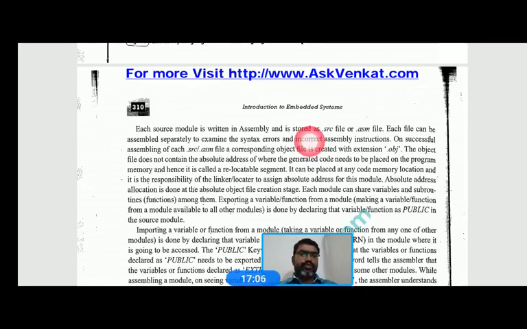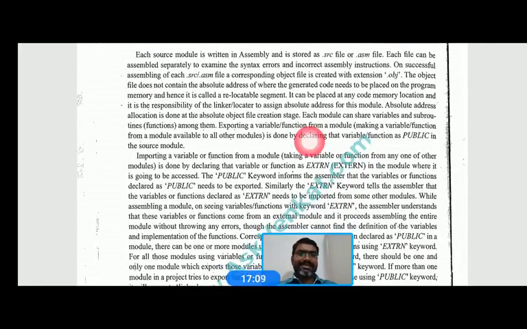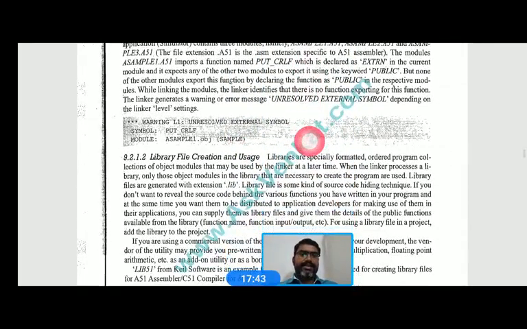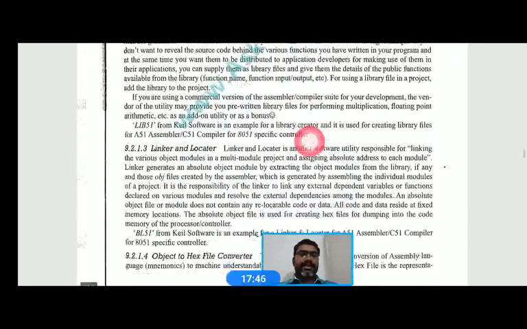To link and share them, we use the public and extern commands, right? Which you also learned in 8086. What is the public command, what is the extern command? The public command allows you to share the functions and the variables which are in one source file, and the extern command we use to import the variables and functions which are defined public in another source file. Those are things you already studied in detail. So once again you read it in detail, then you can easily understand, right?